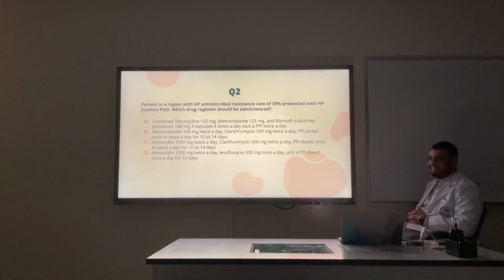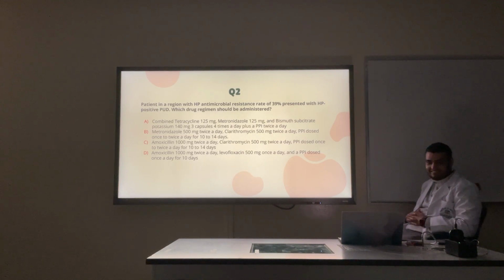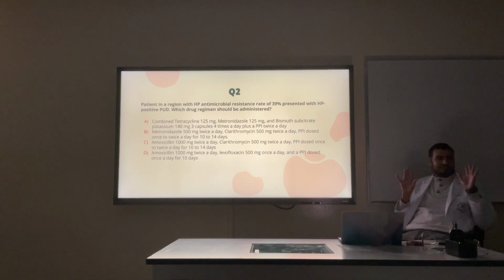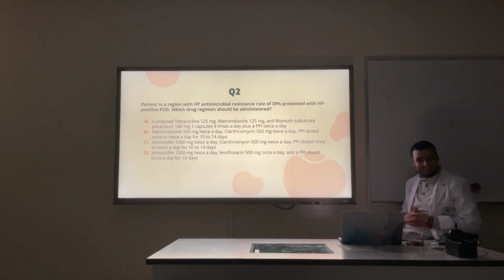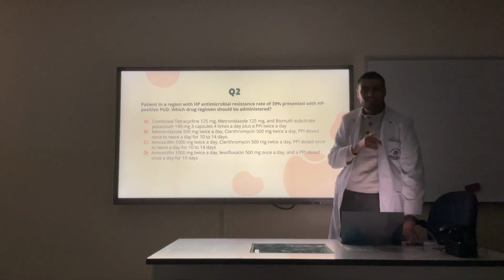There is a bit of a trick in this question. Be careful. Do you remember? Resistance should be less than 40%. What is the 40%? 20 or 40? I'm not sure. 20. Are you sure it's 20 or 40? I don't even know the regimen. That's why I put 39 because I like to be annoying. It's 20. Okay, so it's okay.